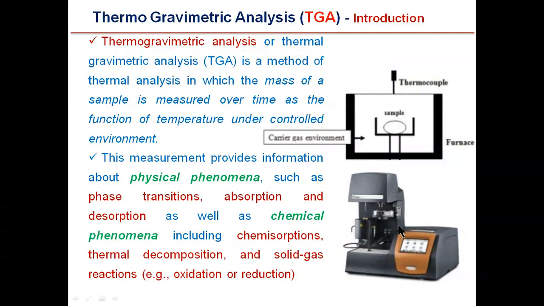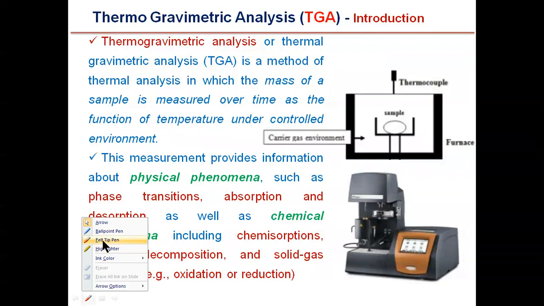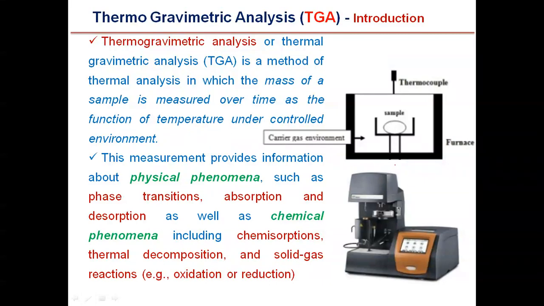So this is the thermogravimetric instrument where the furnace is included. All these main parts are included here. So this is the balance, I can mark it. Yes, this is the balance part, which is needed for recording the change in the weight of the sample upon heating. This is the furnace for heating, this is the thermocouple for recording the temperature, and this is the vent for maintaining the controlled environment.